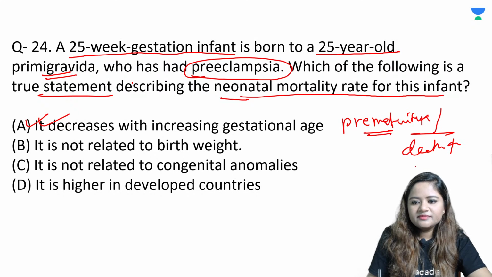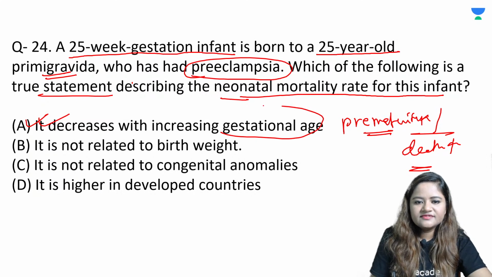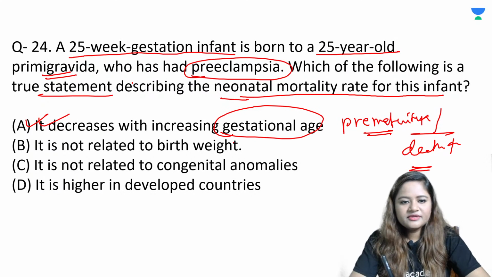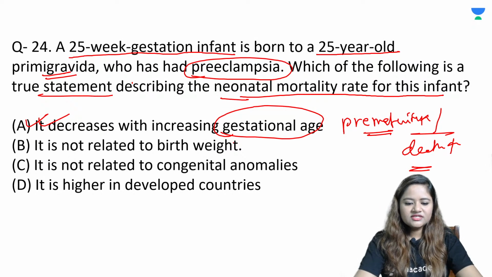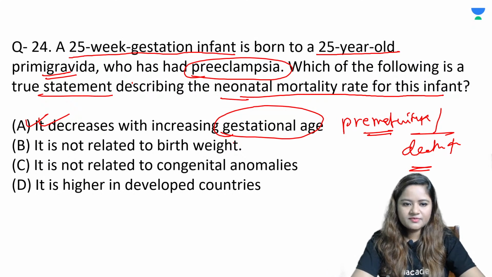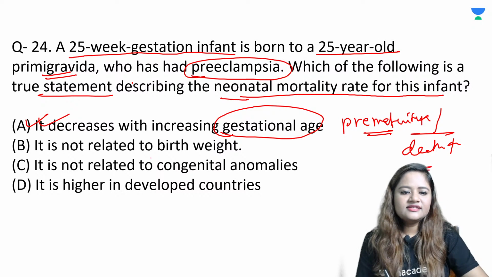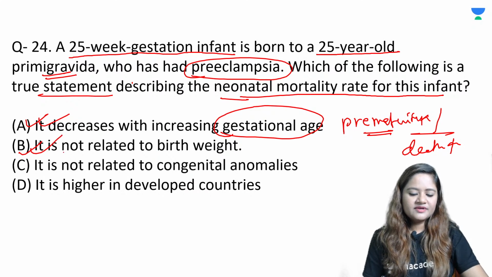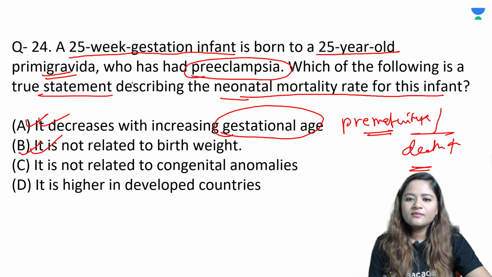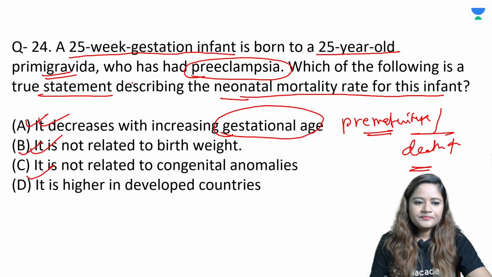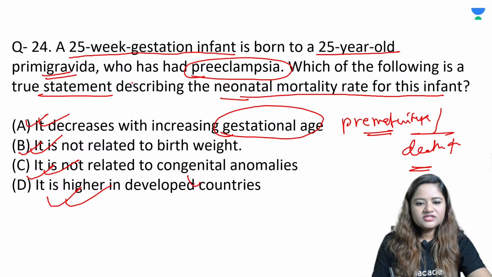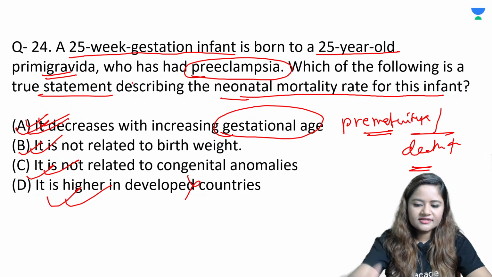Okay. The more the prematurity, meaning it is inversely related to gestational age. The more premature, the more expiry there can be; the less premature, the fewer the expiries. And neonatal mortality is definitely related to birth weight. If somebody has extremely low birth weight, then they are more prone to mortality. It is related to congenital anomalies. All the complex congenital anomalies can definitely have a higher expiry rate. It is higher in developing countries, not developed countries. Okay, so it's a very simple question. Option number A is the right answer.